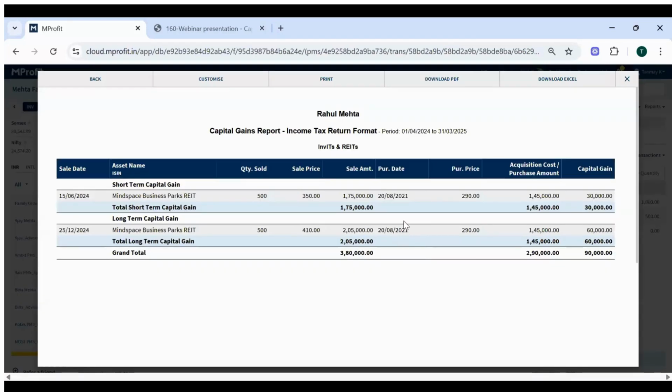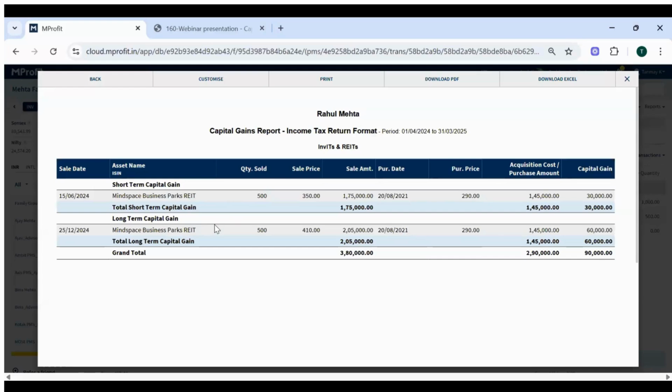So as you see on the screen, it is automatically classifying it as short term and long term. If the asset is sold before 23rd of July and the holding period is less than 3 years, it will be considered a short-term capital gain. If the REIT or InvIT is sold before 23rd July and the holding period is more than 3 years, it will be considered long term.